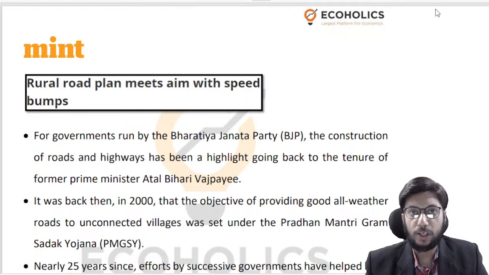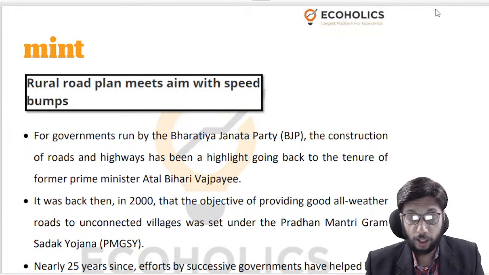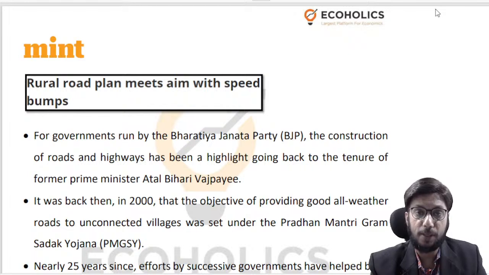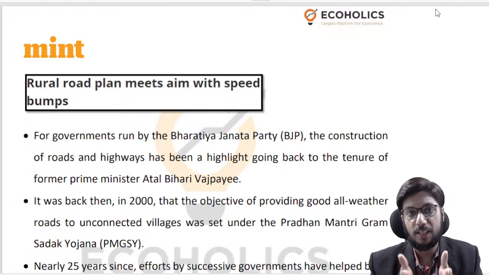So these are fairly important schemes. Like for instance, last week we also spoke about the Har Ghar Jal scheme, right? So whether it is Manrega or Har Ghar Jal or Pradhan Mantri Gram Sadak Yojana, these are fairly important government schemes, flagship schemes, which can have a serious positive impact upon developmental indicators in India. And there's a tendency in our examinations that they ask you questions based on these schemes. They ask you to do a current based evaluation, a real life, real time evaluation of these schemes, their successes and their failures, their hits and their misses, etc. So these kinds of articles, these kinds of discussions are very helpful in that context.